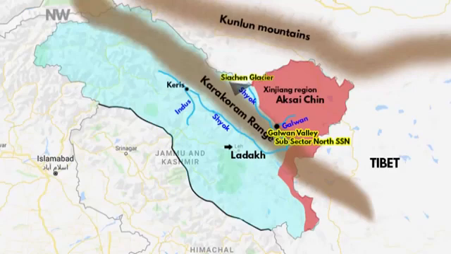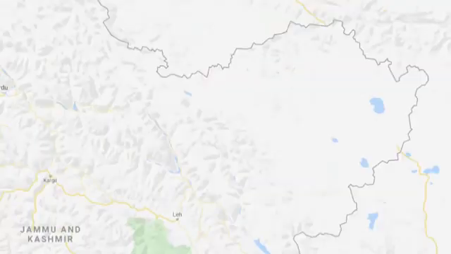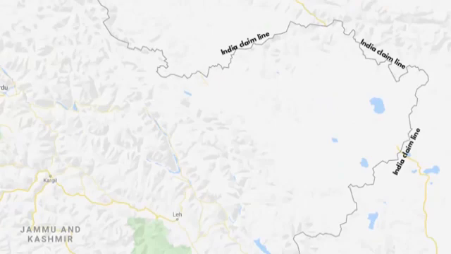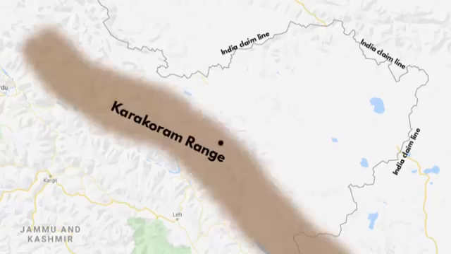I'm going to zoom in a bit so that we can see the close-up of northeastern portion of Ladakh. Do you see this black boundary line? This is basically the actual border line that is claimed by India. That is how the Aksai Chin region is considered a part of Ladakh. And this is the Karakoram range. Here is the Galwan Valley.